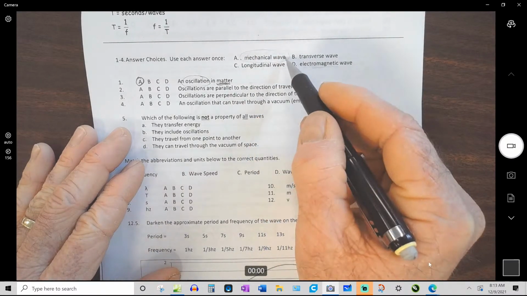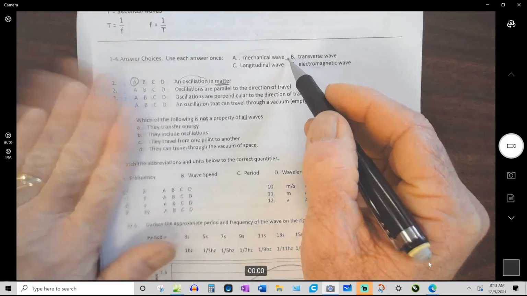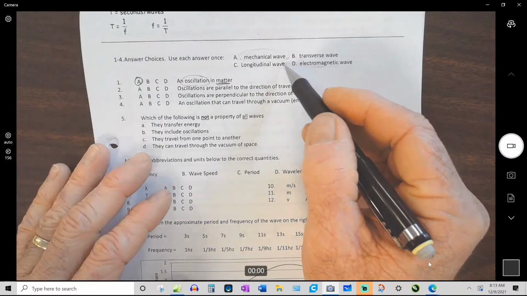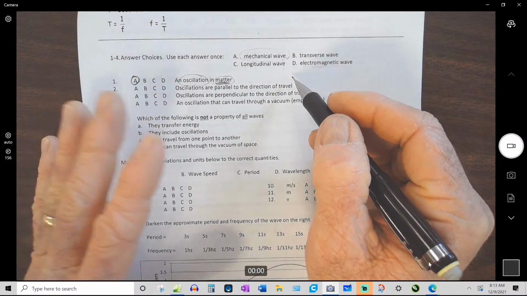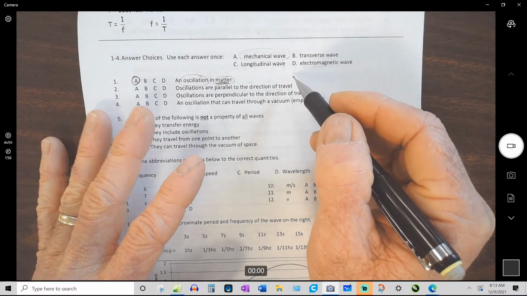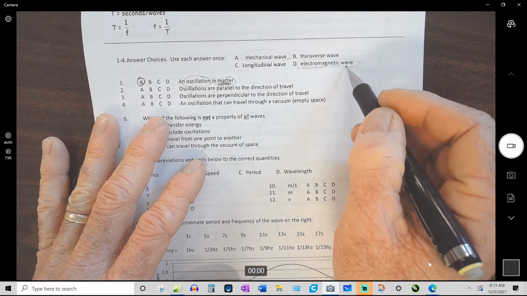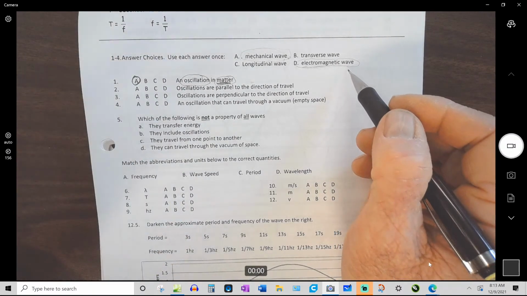There's the kind that go through air or go through water or go through this desk, and that sends vibrations through some substance. Those are all mechanical waves because they're in matter. But even if you don't have matter, in empty space, these waves can travel. That's why we can see the moon and we can see the sun, and sunlight can get to the earth. There's nothing in between us for the waves to travel through.